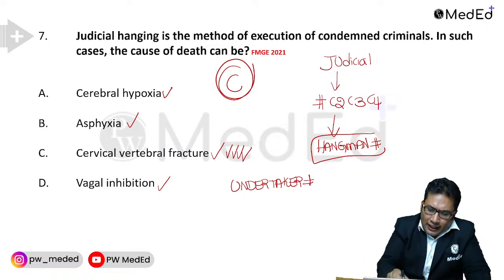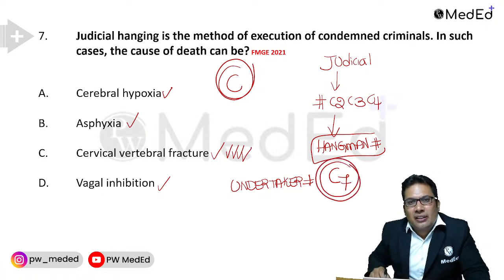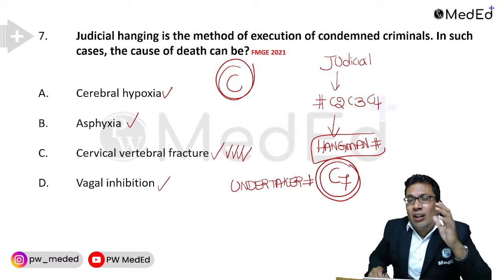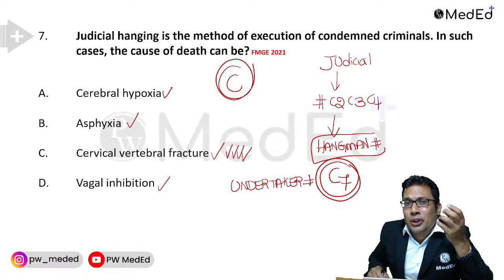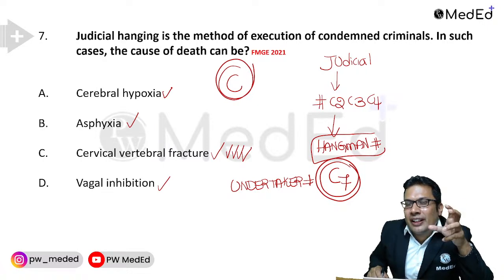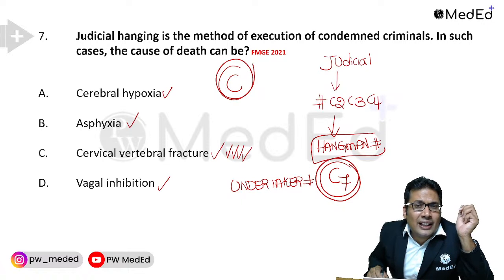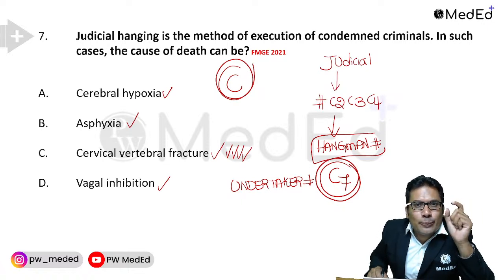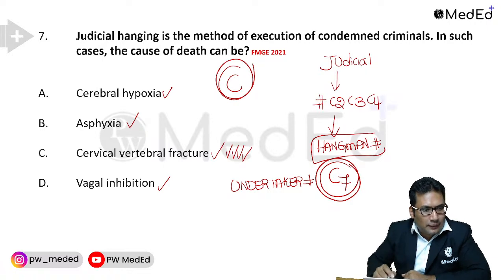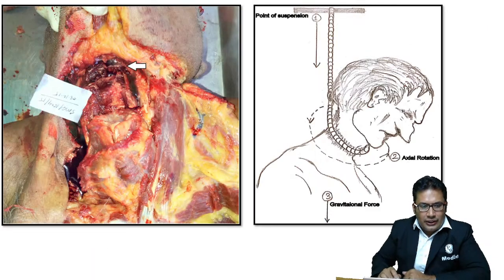The undertaker fracture is the fracture of C7, or a C6-C7 fracture. When the neck is unsupported during transport of a dead body, there can be a fracture of C7, known as the undertaker fracture, which is a well-known post-mortem artifact.